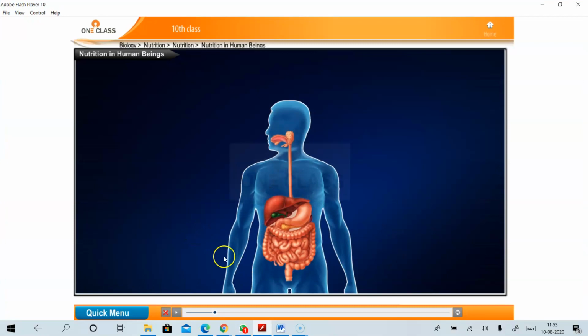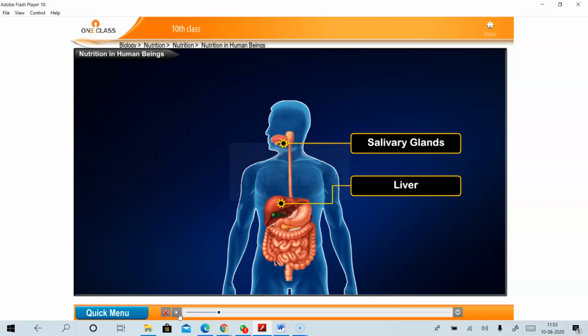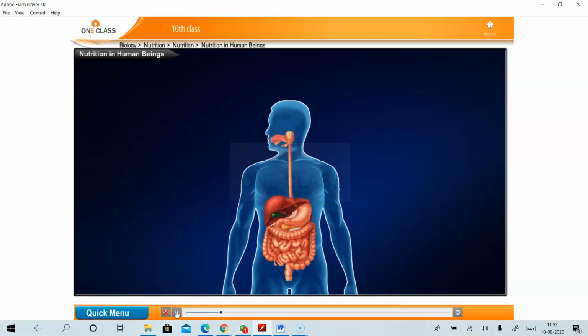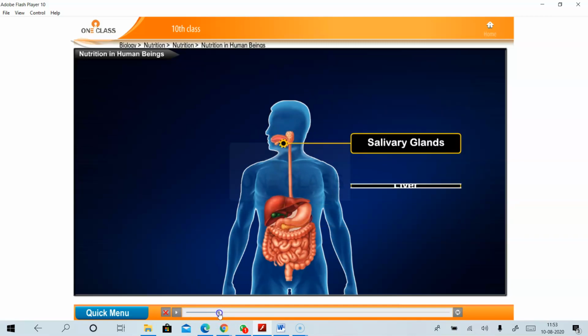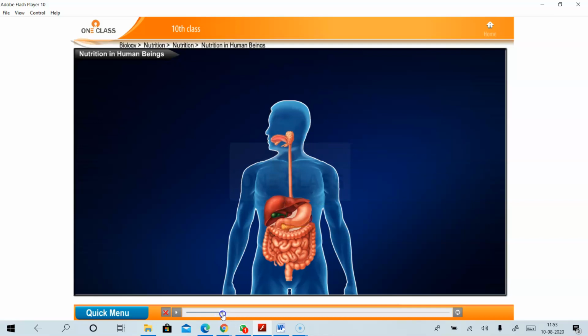So next, the associated digestive glands of the alimentary canal. See, as we said, the alimentary canal starts from the mouth and ends in the anus, along with digestive enzymes. So let us see what are the glands of the alimentary canal. They are the salivary glands present in the mouth, the liver, and the pancreas. What are the 3 glands of the alimentary canal? Salivary glands, liver, and pancreas.